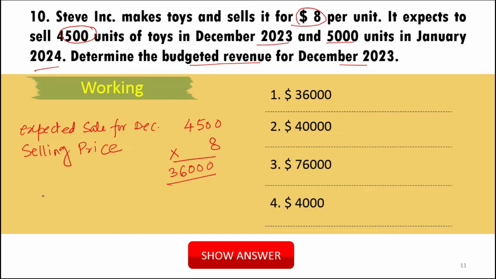So this is your budgeted revenue. Where do you find 36,000? I find it in the first option. So the first option is the correct one.